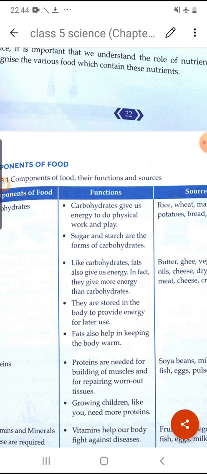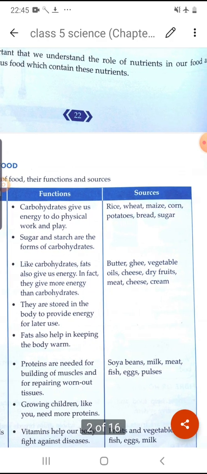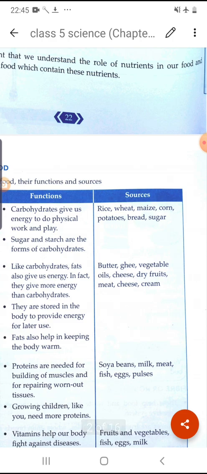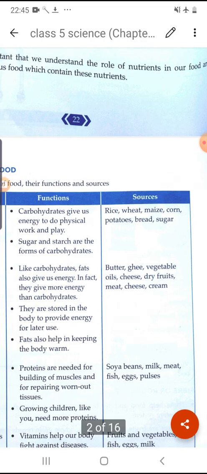Sugar and starch are the forms of carbohydrates. Now let's see the sources of carbohydrate. We can find carbohydrate in rice, wheat, maize, corn, potato, bread and sugar. So these are the sources of carbohydrate.